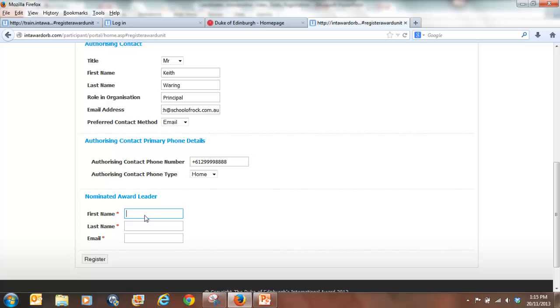And this is the nominated award leader. This is the person who is managing the award at your award unit. First name, last name, email address, really critical to get the email address correct, as the next few steps in the registration process are based on receiving and responding to emails from the online record book.